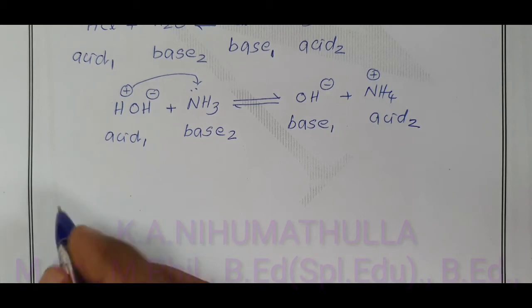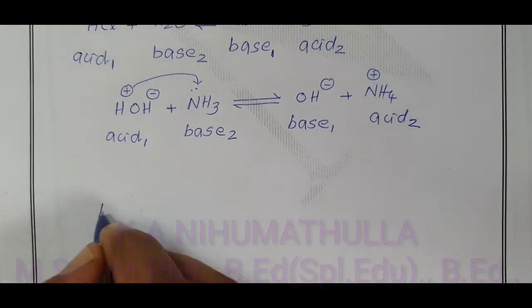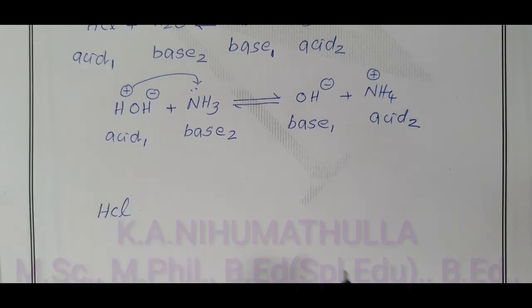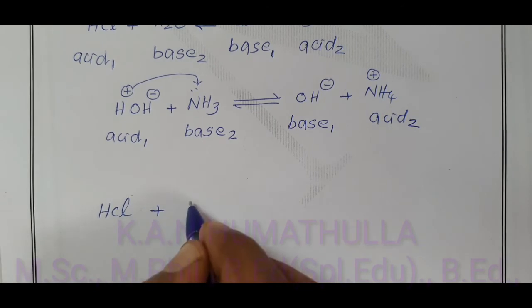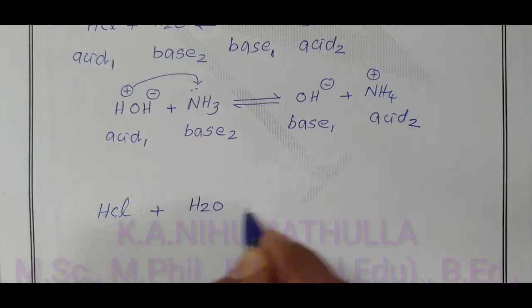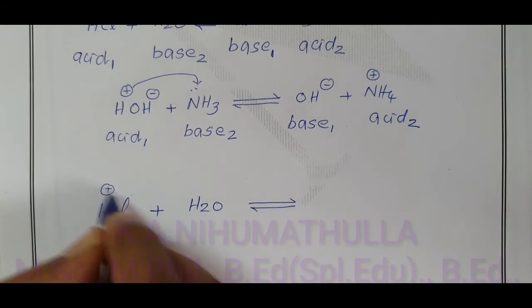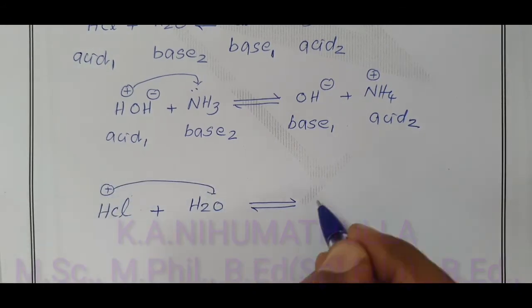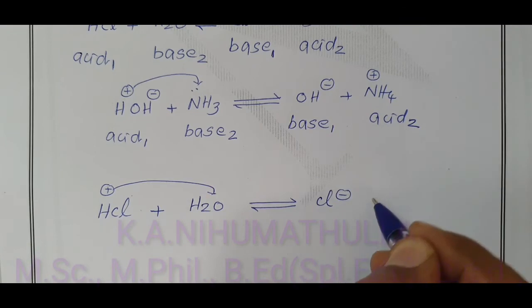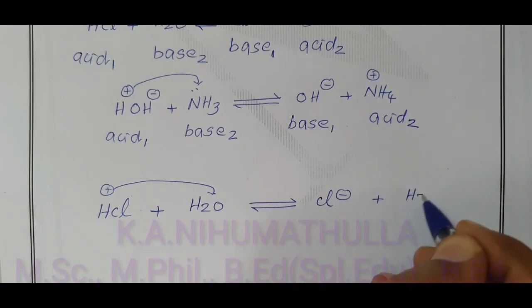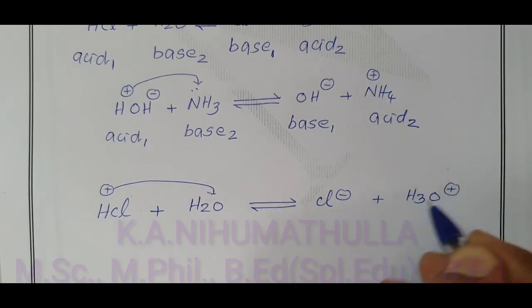Taking our first example, hydrochloric acid HCl plus water molecule H2O. HCl donates a proton and becomes the Cl minus ion. The water molecule accepts that proton and becomes the H3O plus ion. Just now we have discussed it.